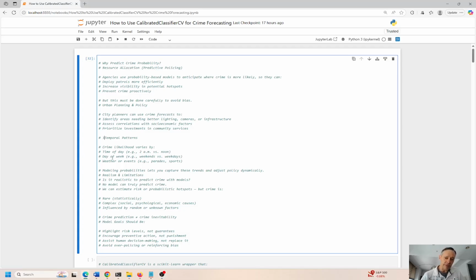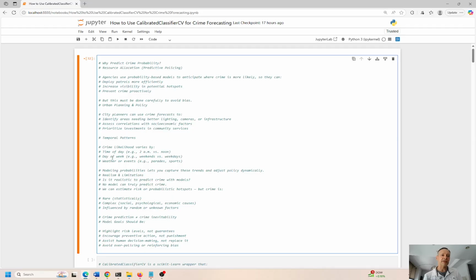And there are certain temporal patterns. Temporal means time-based, right? So based on the time of the day, the day of the week, even weather-driven events, parades and sports events, things like this, that can drive crime rates, right? We can model the probabilities of certain crimes occurring, okay? We can't say with absolute certainty there will be a crime and there will not be a crime.